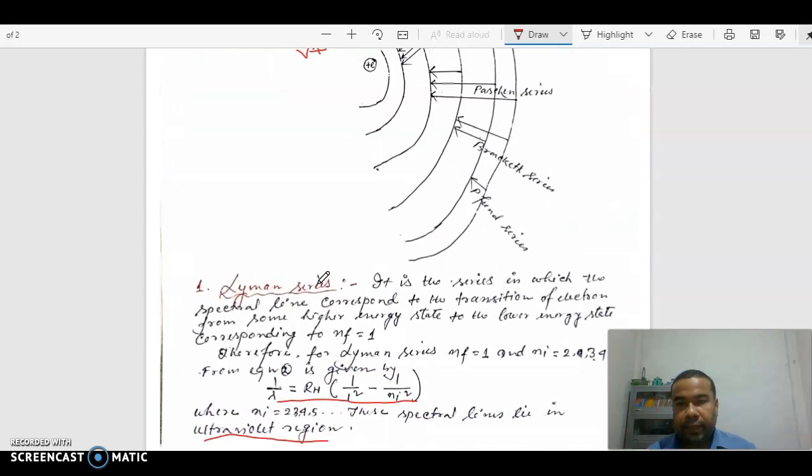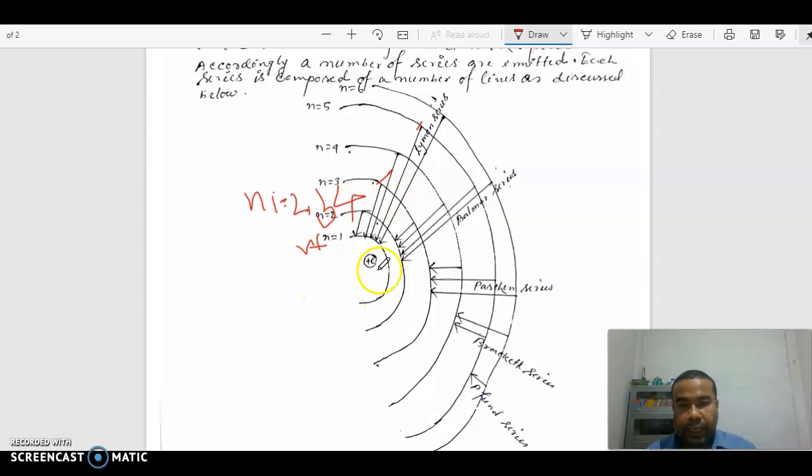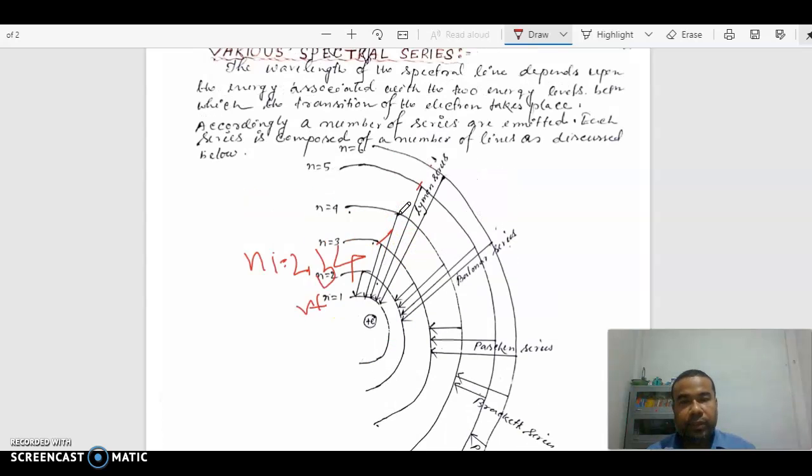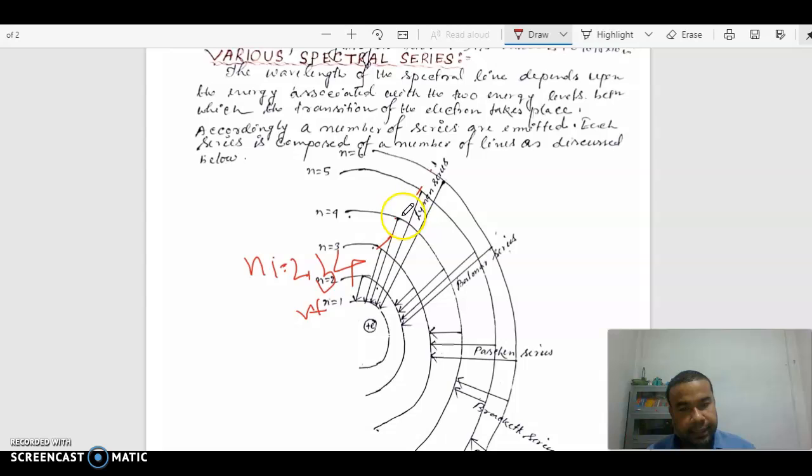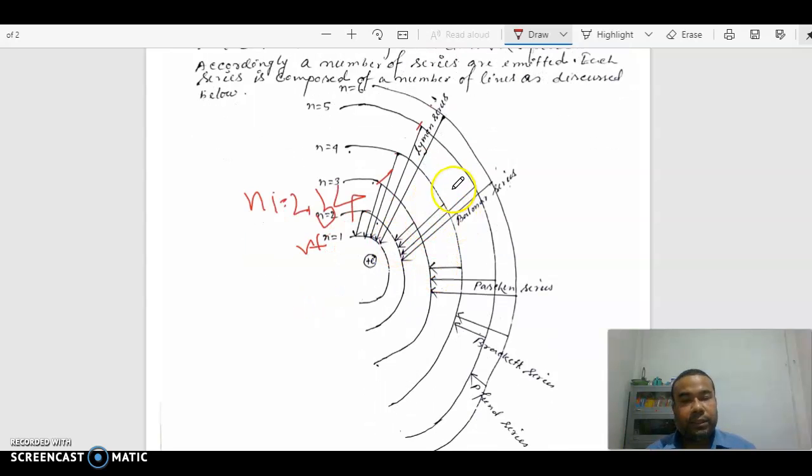So once again I am telling you briefly. For Lyman series, the transition of electron takes place from some higher energy level to the lower energy level corresponding to NF equal to 1. Balmer series, when the electron jumps from some higher energy level to the lower energy level corresponding to NF equal to 2, lies in the visible region.